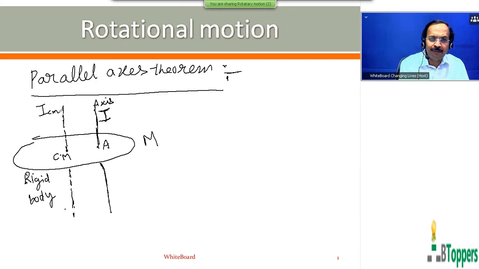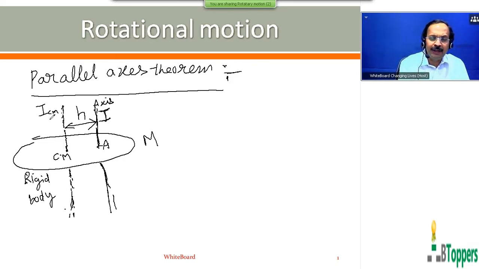That means I CM represents the moment of inertia of the rigid body about this axis passing through the center of mass, which is parallel to the first axis on the right hand side, which is not passing through the center of mass. Let h denote the perpendicular distance between the two axes.